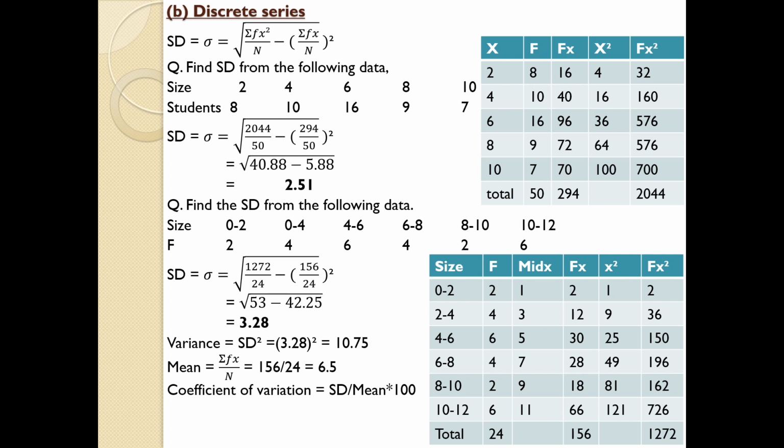In that case, you have to be very cautious and you have to think logically, because whoever gets the smallest value is more consistent. Consistent in the sense, for example, we are discussing the marks of a student, and by using the coefficient of variation, you have got, for example, 10 for group 1, and by using the coefficient of variation, another group got 80. So one is 10 and another is 80. You may think that 80 is bigger, so 80 is good. No, it doesn't work like that. Whoever gets the smallest value is more consistent.